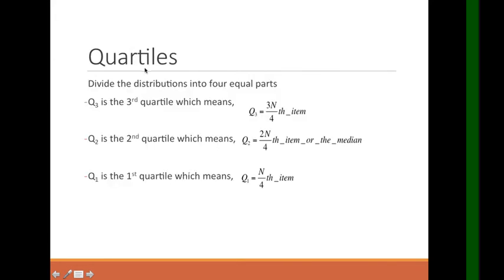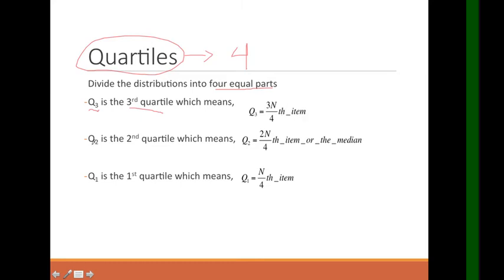Now, for the quartiles, they divide the distribution into four equal parts. From the word quartile, which means quarter, in 1 year we have 4 quarters. Right? So it divides the distribution into 4 equal parts. For example, Q3 is the third quartile, which means Q sub 3 equals 3n over 4th item.